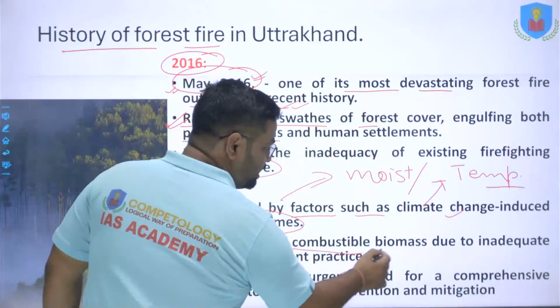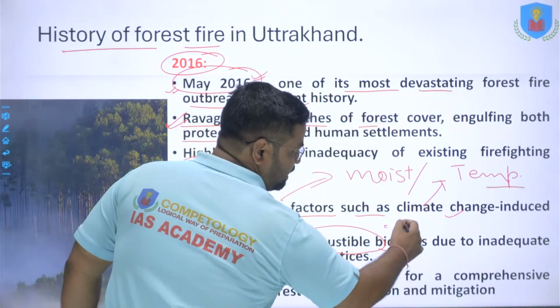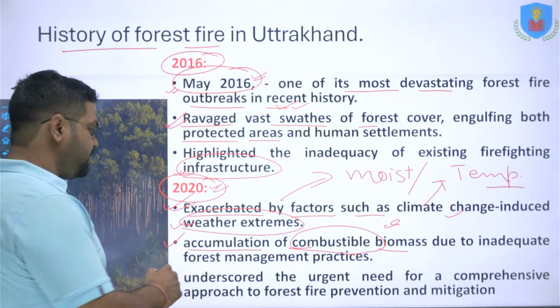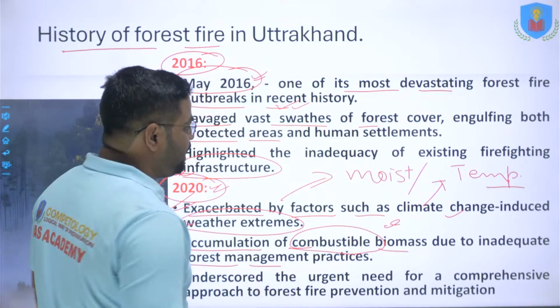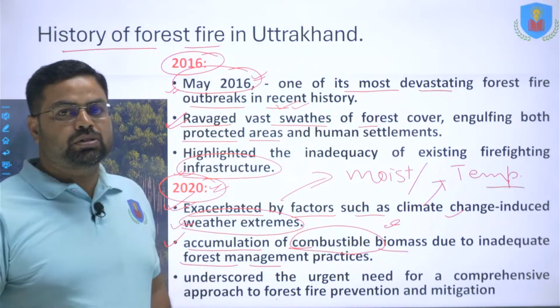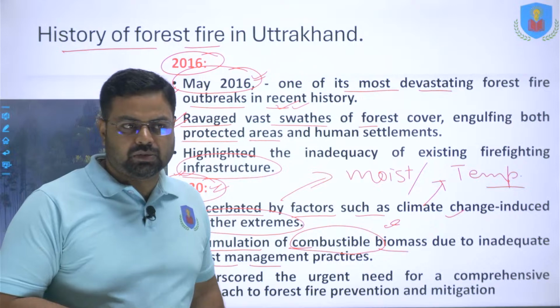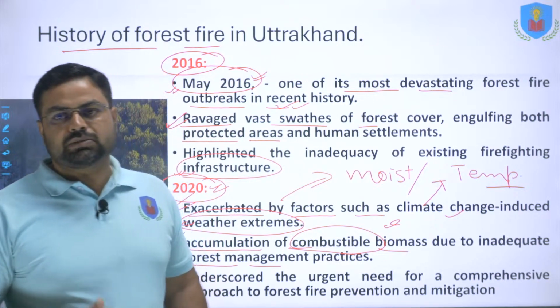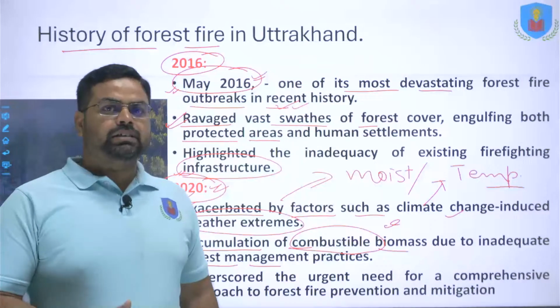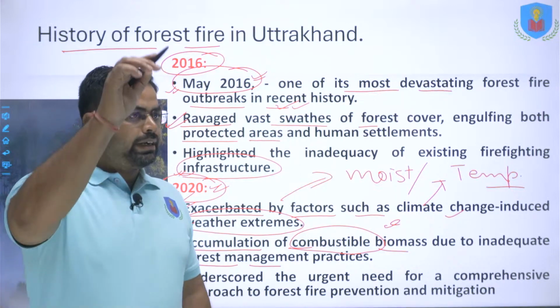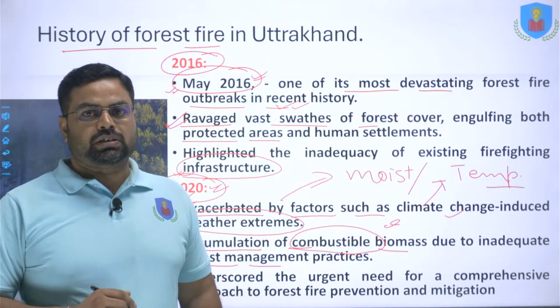And there is accumulation of combustible biomass, as I mentioned, the leaves and other things, as well as a lack of forest management practice in Uttarakhand or most of the regions of India, not specifically in Uttarakhand, but in most cases you will find that the forest management is not good, and the gridding of the forest region is not there.